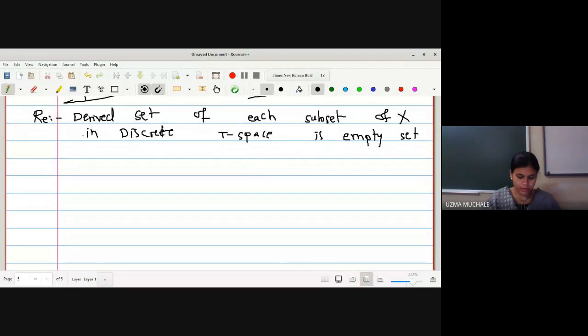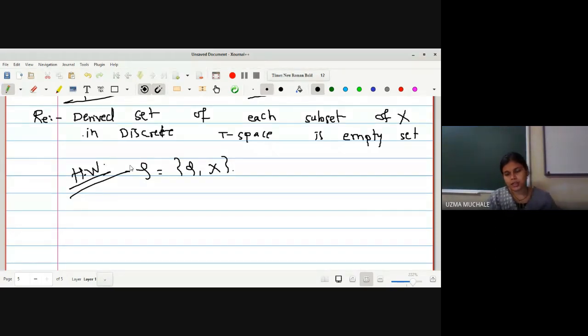So homework for you people is to verify the result for indiscrete topological space and tell me in the next lecture. And if you are not able to do it, we will check it in the next lecture, what is the result for indiscrete topological space. Okay.